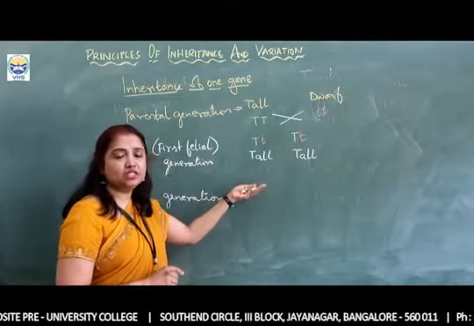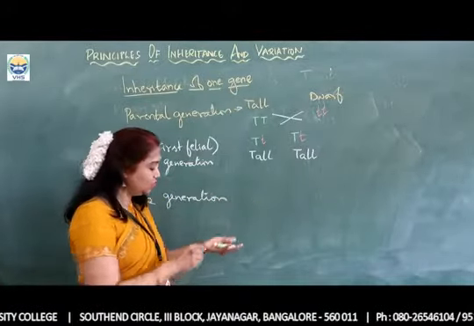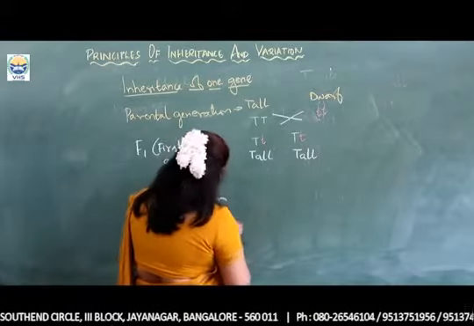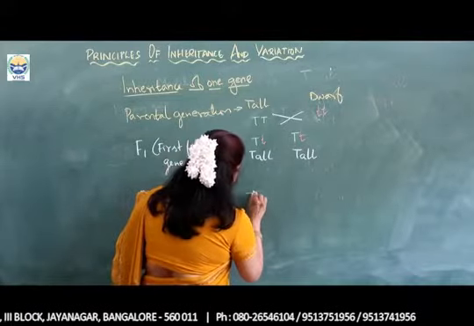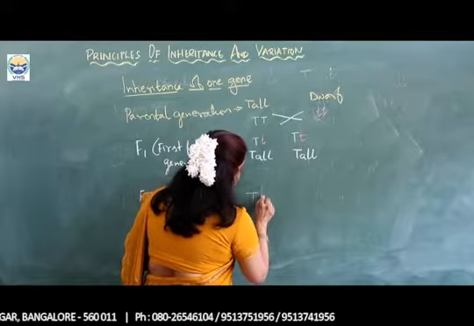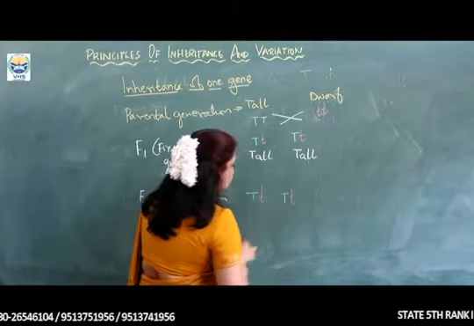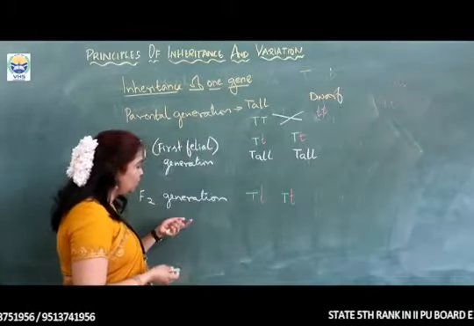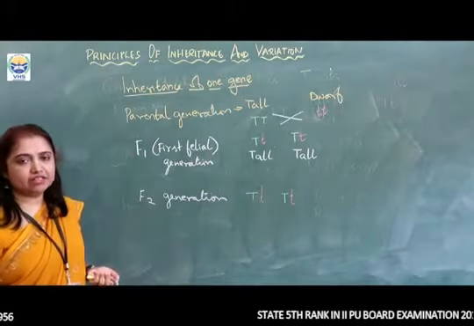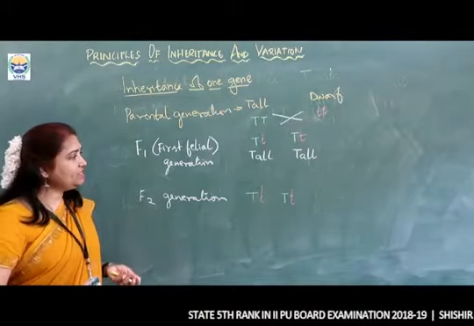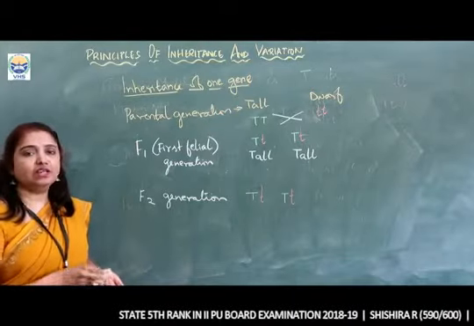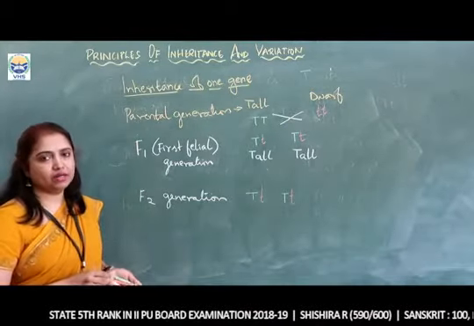We are going to do self-pollination. When we pollinate these two, we are going to obtain the second filial generation. To obtain the second filial generation, let us put up a Punnett square.